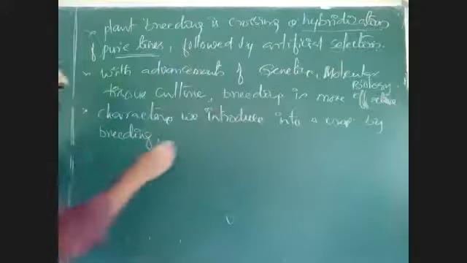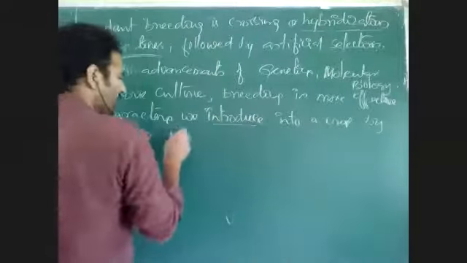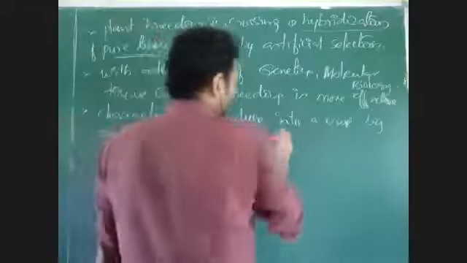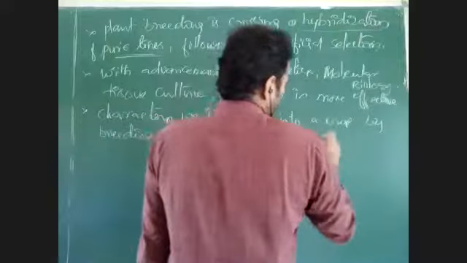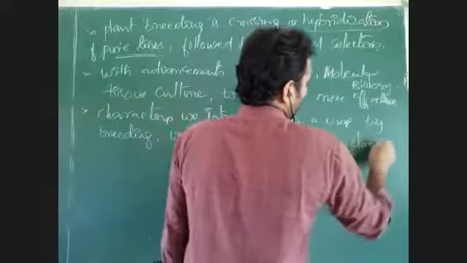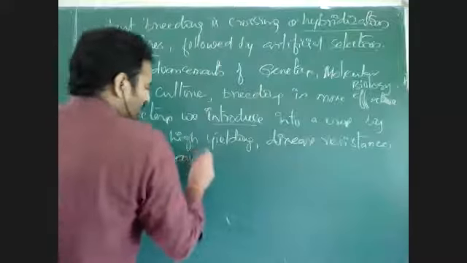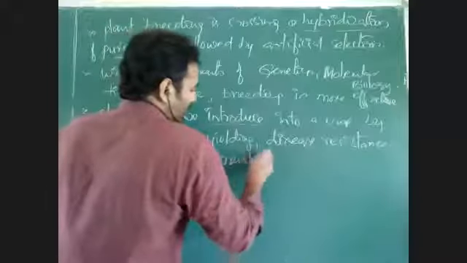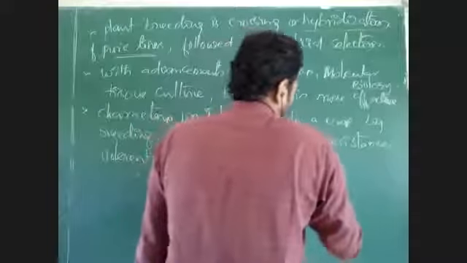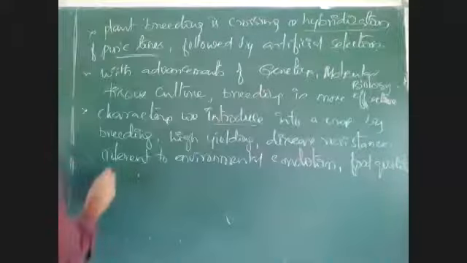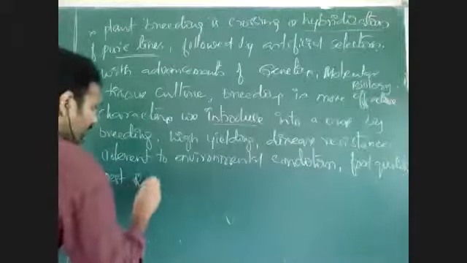The characters we try to incorporate are: high yield is the first one, then disease resistance, then tolerance to environmental conditions, then food quality, then pest resistance.